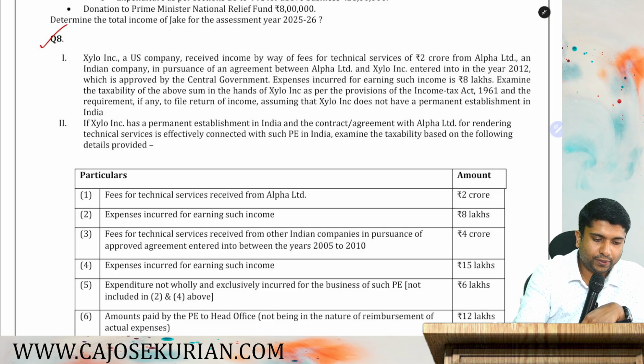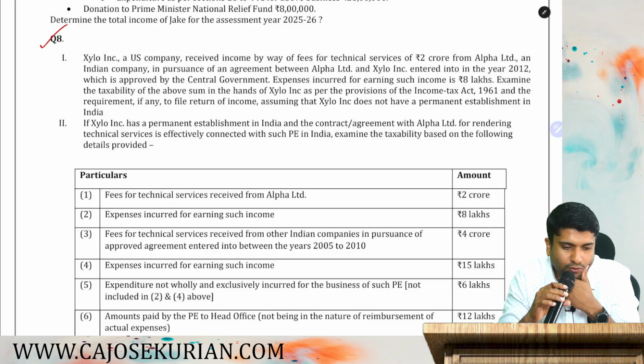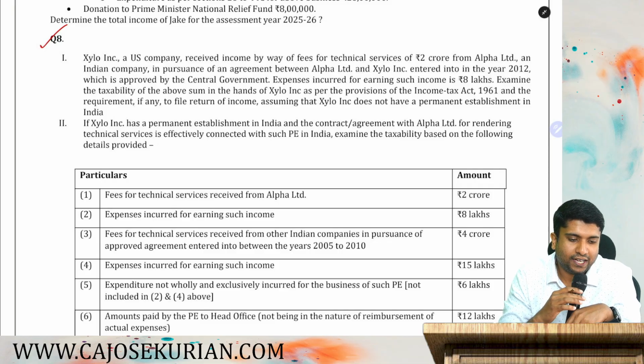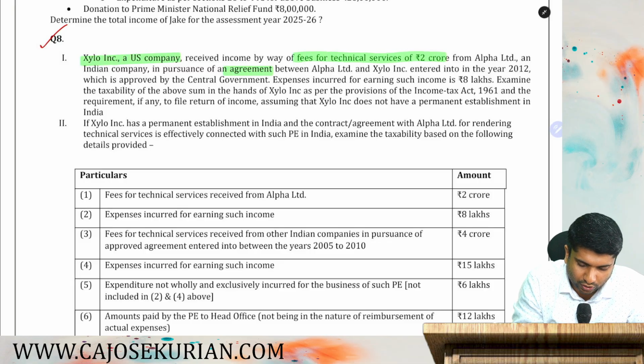Xylo Incorporated, a US company, received income by way of fees for technical services of 2 crore from Alpha Limited, an Indian company, in pursuance of an agreement between Alpha and Xylo. So one thing is there, agreement is there. Xylo is basically a US company, received fees for technical services of 2 crore from an Indian company, Alpha, in pursuance of an agreement between Alpha and Xylo entered into in the year 2012.